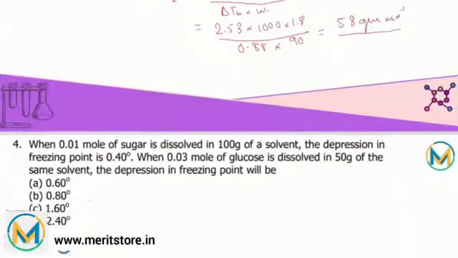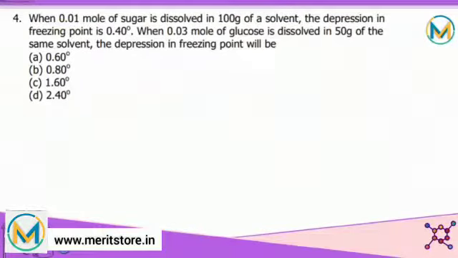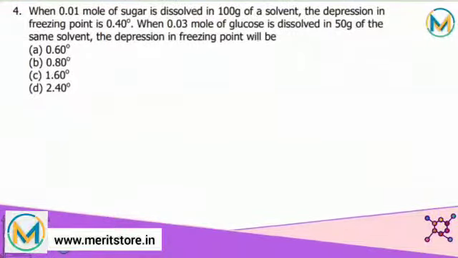Looking towards the next question: when 0.01 mole of sugar is dissolved in 100 gram of solvent, the depression in freezing point is 0.40 degrees Celsius. When 0.03 mole of glucose is dissolved in 50 gram of the same solvent, the depression in the freezing point will be. So all the given values are there.